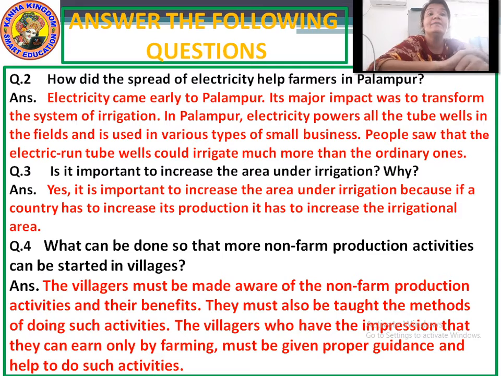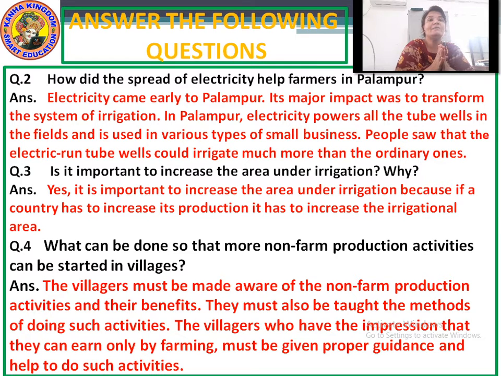Next, the villagers who have the impression that they can earn only by farming must be given proper guidance and help to do such activities. Meaning there may be some farmers who only want to do farming. We can also encourage them and give them proper guidance for their farming activities, and also encourage them to move towards the non-farming activities. So I repeat question number 4 again.